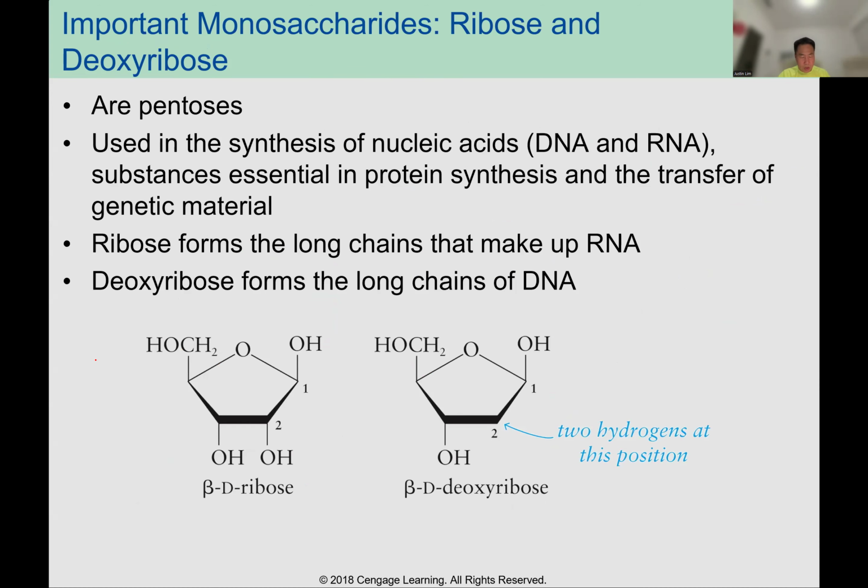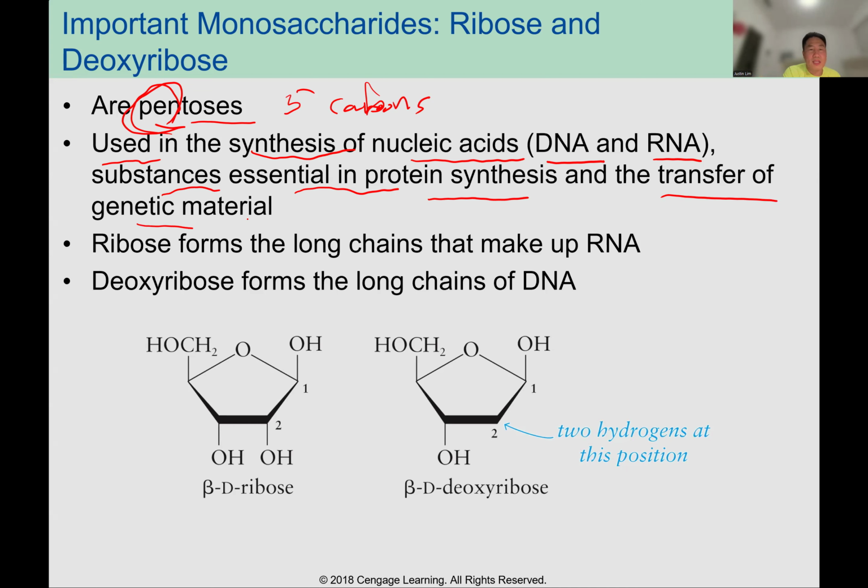Important monosaccharides, ribose and deoxyribose, are pentoses. What does pentose mean? Five carbons. They are used in the synthesis of nucleic acids, DNA and RNA, substances essential in protein synthesis and the transfer of genetic material. Ribose forms the long chain that makes up RNA.